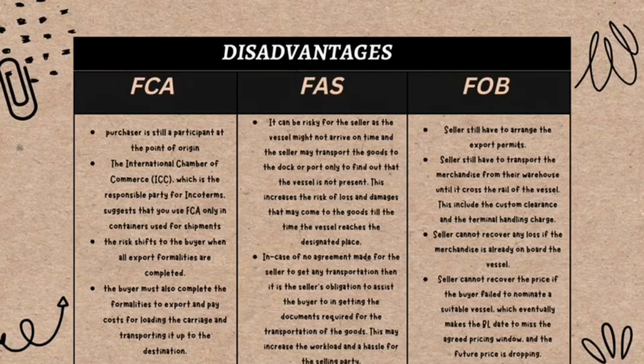Next, I'll be explaining about the disadvantages of Incoterms Group F, which are Free Carrier Incoterm, Free Alongside Ship Incoterm, and Free On Board Incoterm. Let me start off with Free Carrier Incoterm, which is FCA.